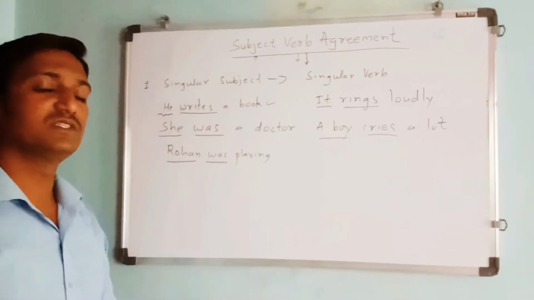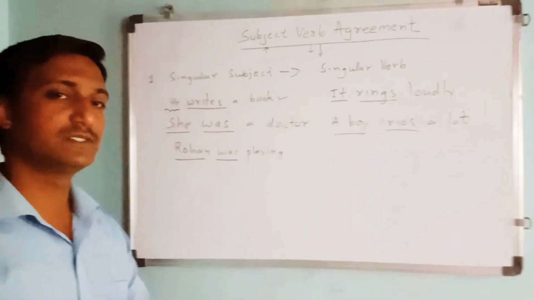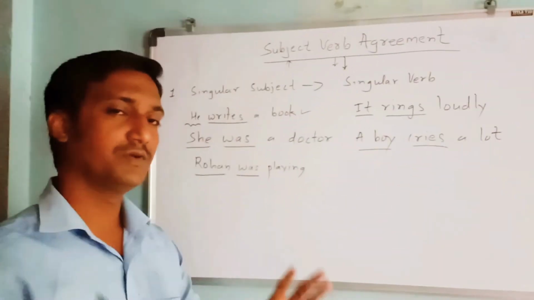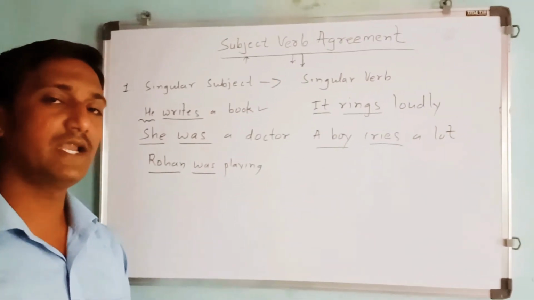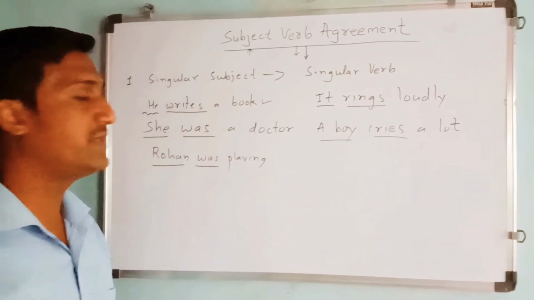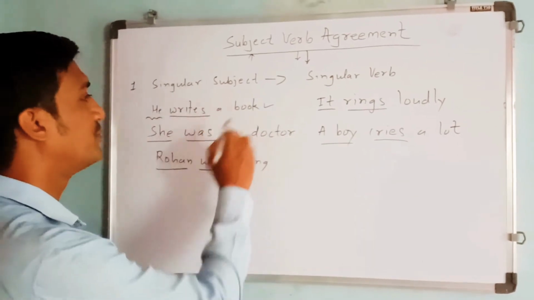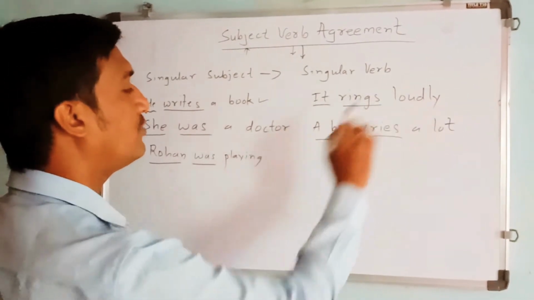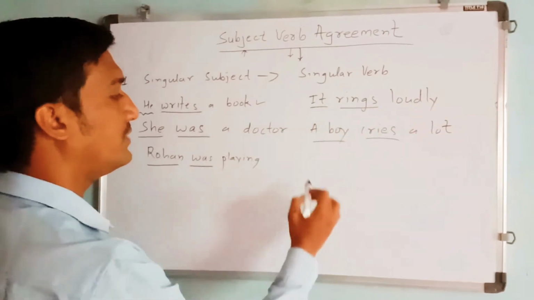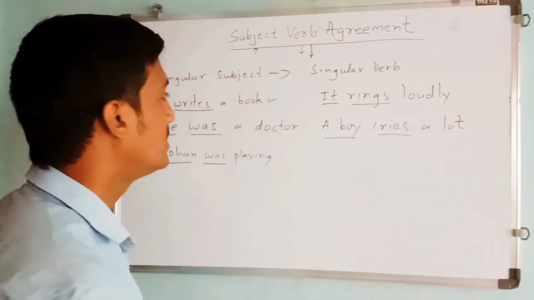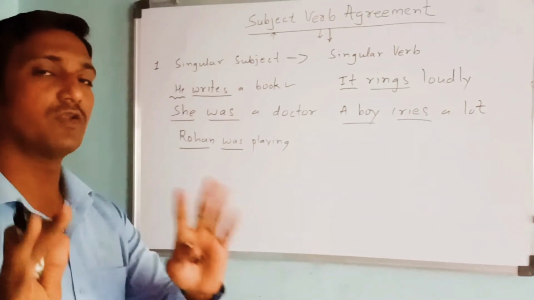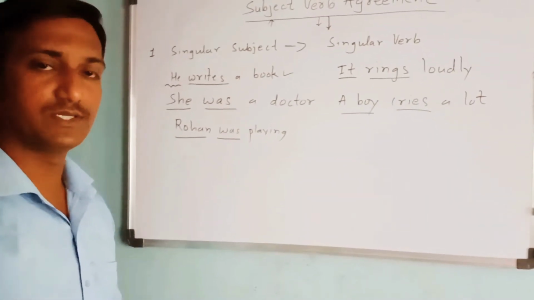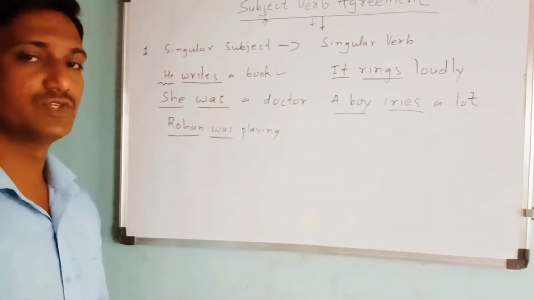And we know that in the simple present tense, when the subject is singular, we always add s or es to the main verb. The examples are: he writes a book, it rings loudly, a boy cries a lot. So this rule tells us that a singular subject should be followed by a singular verb.